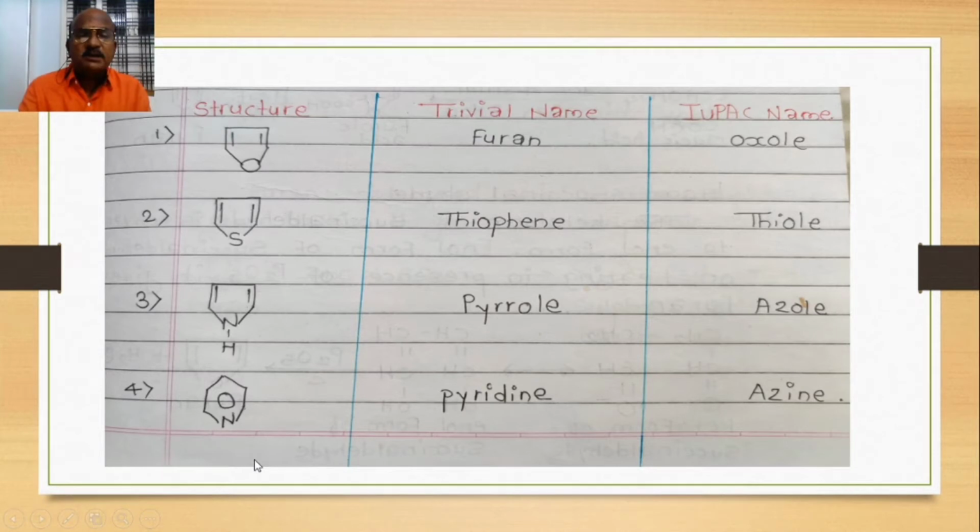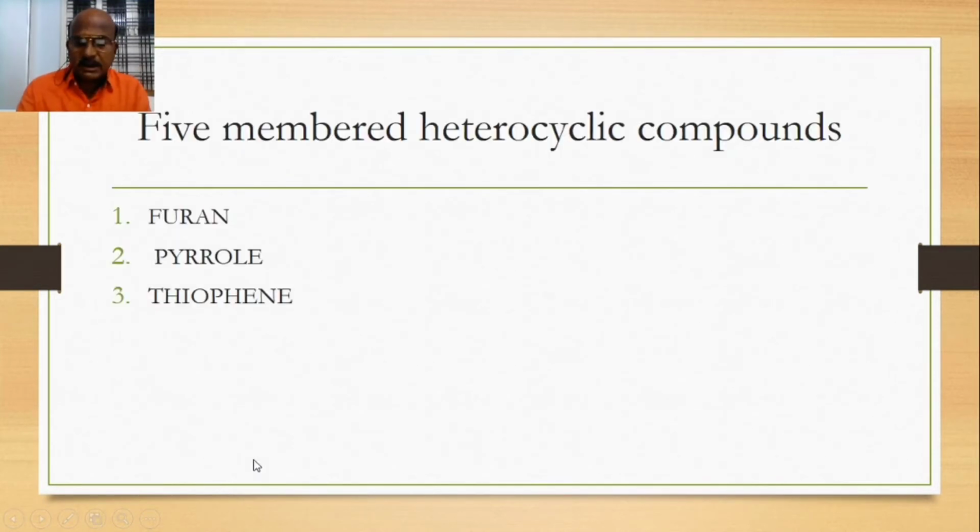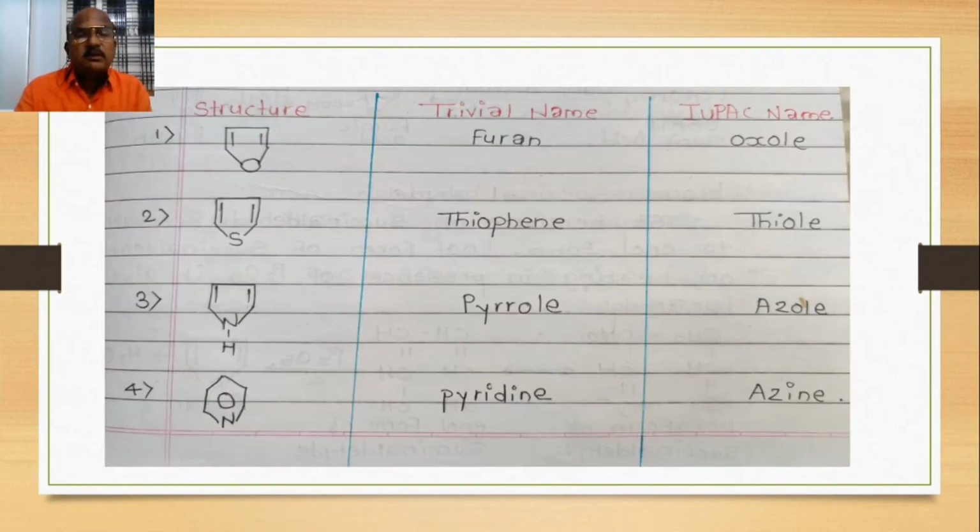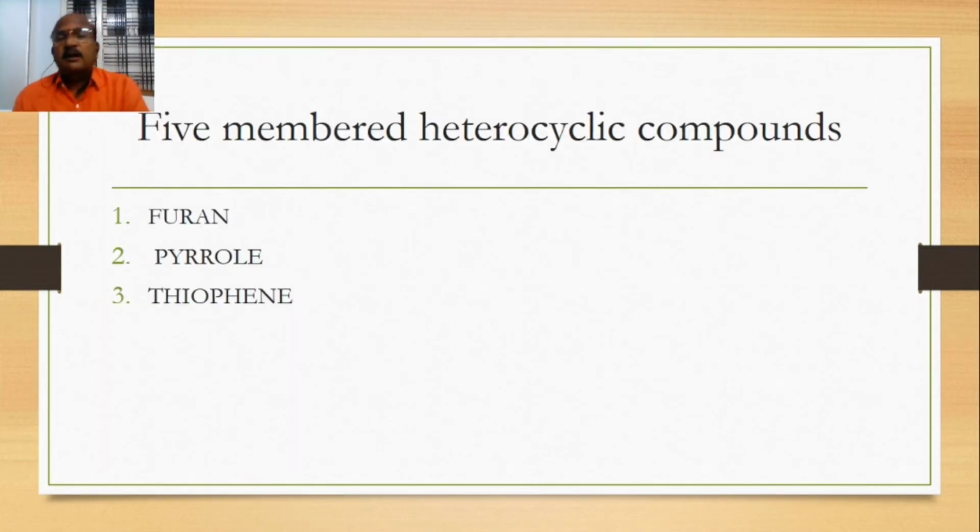And the fourth one is a 6-member heterocyclic compound. That is pyridine. The trivial name is pyridine and the IUPAC name is azine. These are some trivial names and IUPAC names of some heterocyclic compounds. In the first part about heterocyclic compounds, we are discussing 5-member heterocyclic compounds, particularly furan, pyrrole and thiophene.